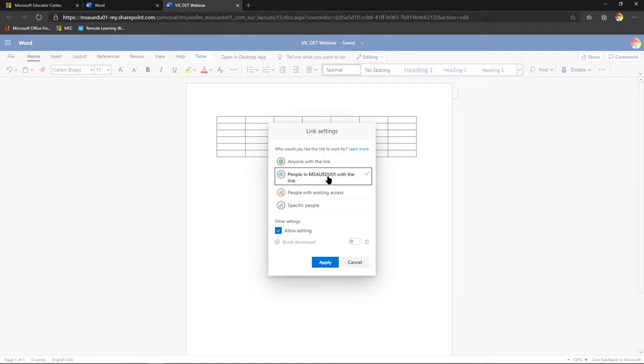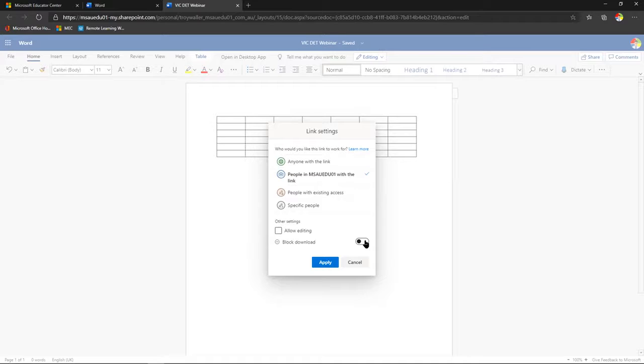What that means is you are able to share this document with anybody inside the department. The department has locked down your ability to share externally. You can only share with teachers and students and other people inside the department. Okay, keep that in mind. So this will be grayed out. But what I can do is allow editing. That is, do I want people to be able to type on my document, or do I want to make it read only? The other thing I can do is block them from downloading.